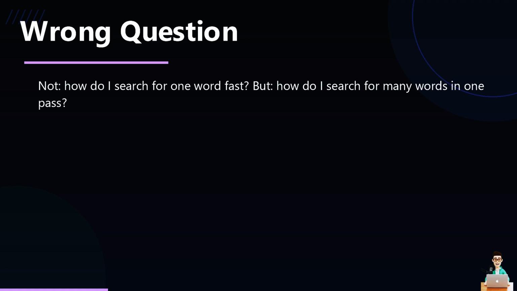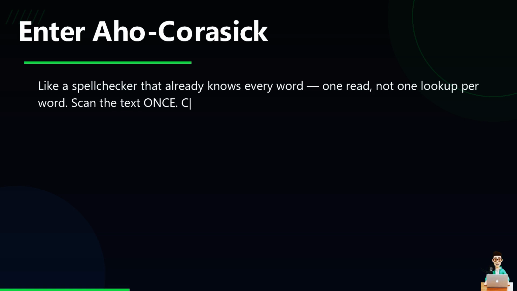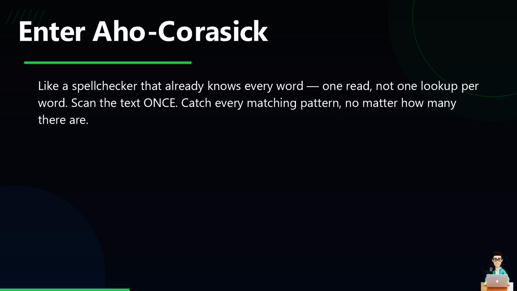The question we actually need answered is different. Can I check for all 50,000 words at once in a single read of the text? Think of a spell checker that's already memorized every word in the dictionary. It reads your sentence once and flags every misspelling as it goes. It doesn't reread your sentence 50,000 times, once per dictionary word.